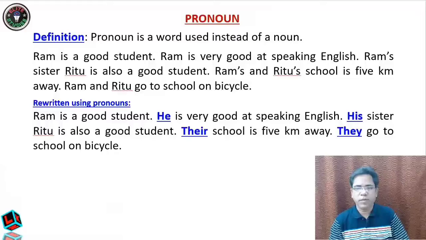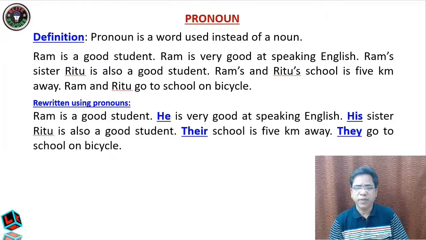So let's begin. First of all, dear students, let us have the definition of pronoun. As you know, a pronoun is defined as a word used instead of a noun. So any word which is used instead of a noun is called a pronoun. Now let us have a clear understanding of this.